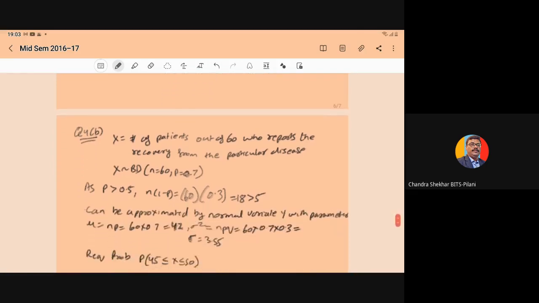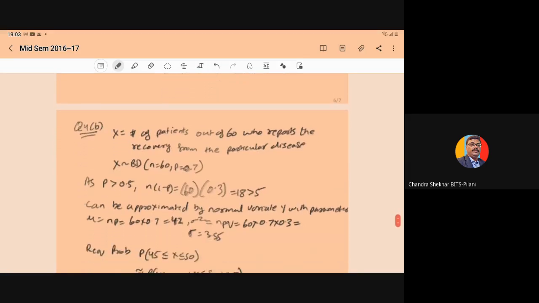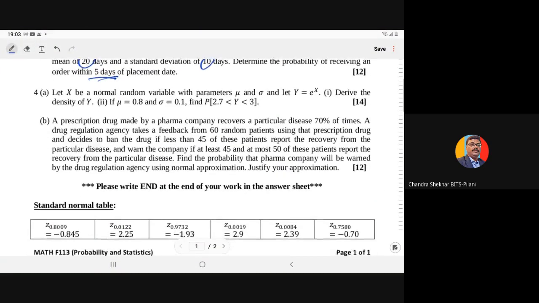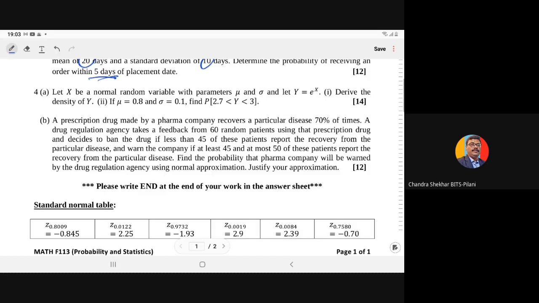So that is the question number 4A. In this question, mainly we have to see how to write the function of the random variable, how to deal with the function of random variable.